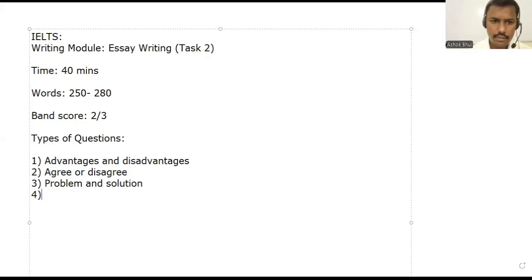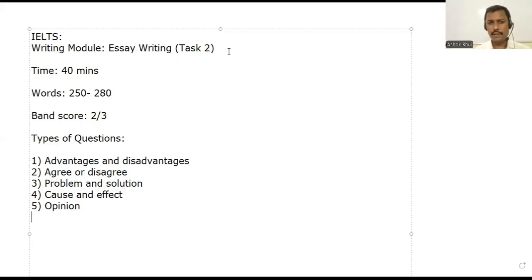Then it can be cause and effects, or effect. And then last one will be opinion. So these are the prominently asked 5 types of questions. But in recent times, we have seen agree and disagree, or your opinion. These questions are asked more frequently in your IELTS test.